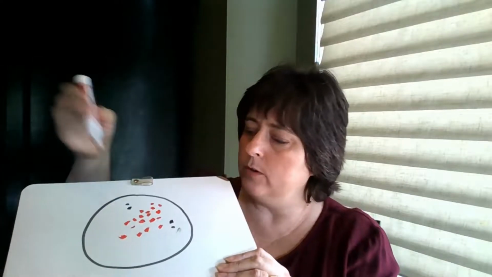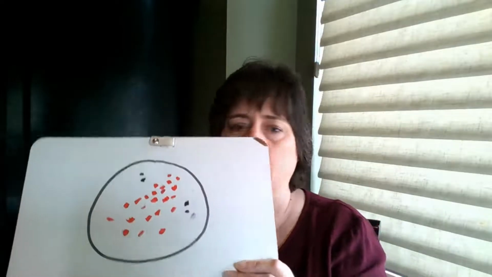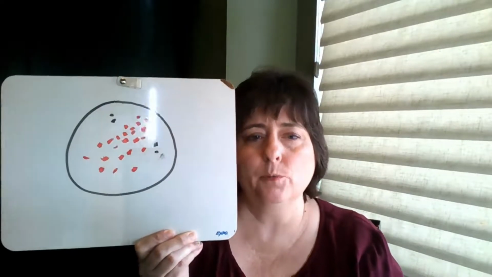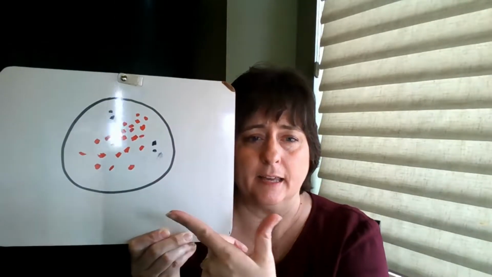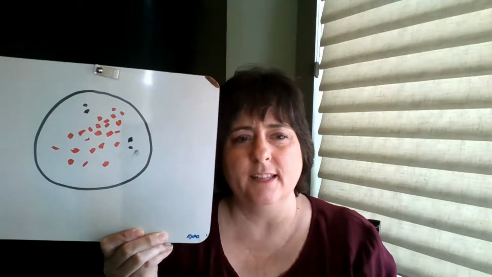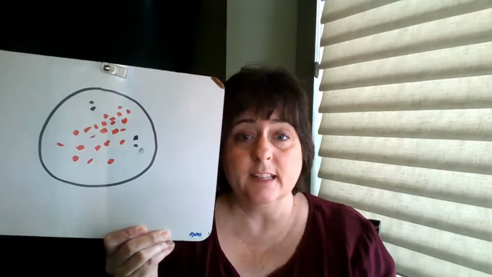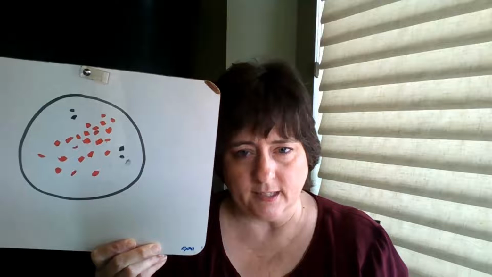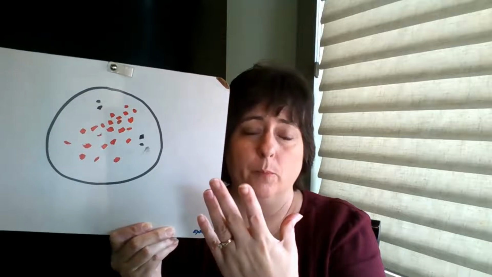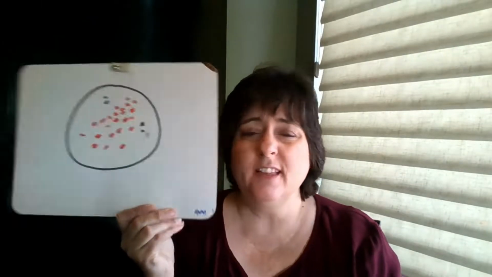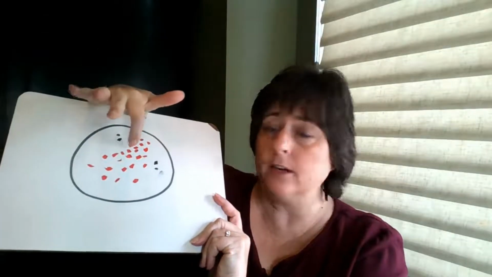And if you notice, over time, when I look at the percentage in the population, I now have a huge percentage that are resistant to penicillin. So over time, the ones that are left are the ones that can live and reproduce, and they're the ones that are resistant. So the variant in the population, we can change the genetic frequency in the population. The ones that are resistant are now present in a higher genetic frequency. So that's what happens over time. It's not that the drug caused this bacteria to mutate.